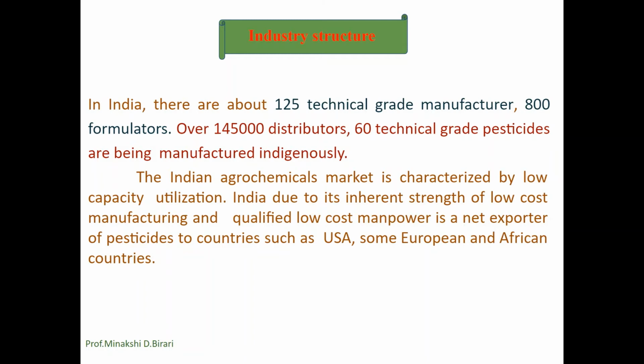The synthesis of agrochemicals in India involves a complex chain of manufacturers, formulators and distributors. A recent study shows that there are 125 manufacturers including 10 multinationals, 800 formulators and over 1,45,000 distributors. Some important manufacturer companies in India are United Phosphorus Limited, Bayer Crop Science Limited, Rallis India Limited, or Syngenta India Limited.